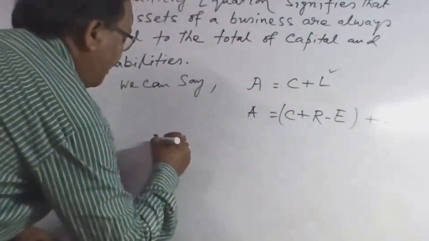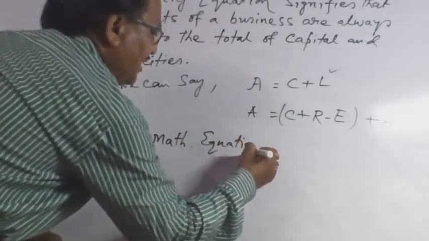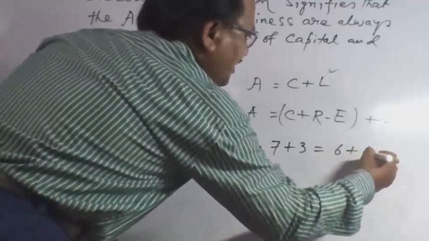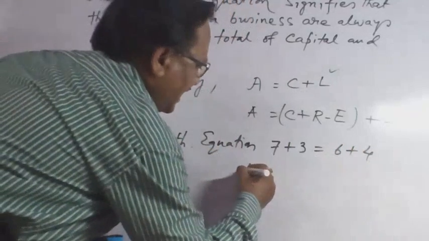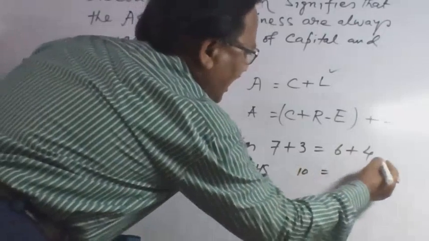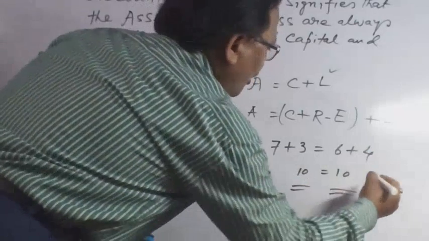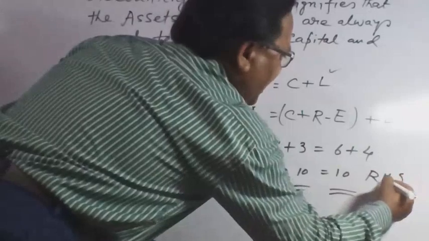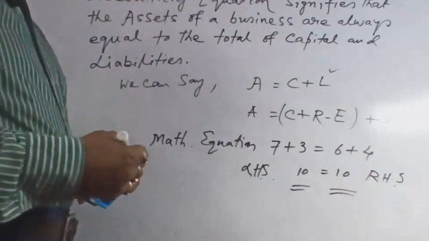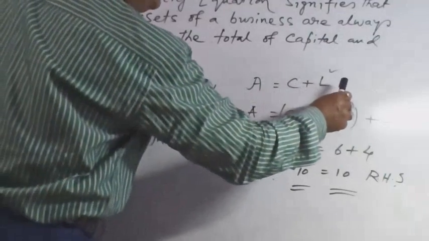But in the case of a mathematical equation, we can say 7 + 3 = 6 + 4. That means the left hand side 7 + 3 equals 10, and the right hand side 6 + 4 equals 10. That means the left hand side is always equal to the right hand side. The same in the case of the accounting equation: it always matches, with assets on the left hand side and capital plus liabilities on the right hand side.